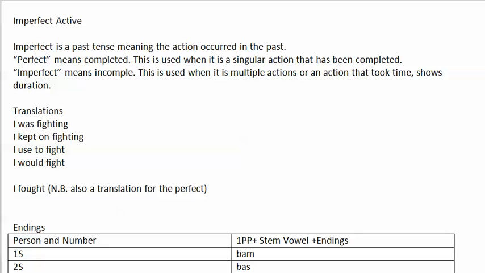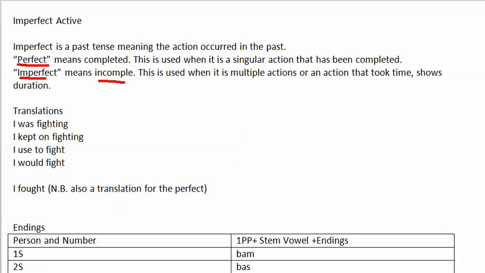The perfect, which comes from the Latin word perficio, means to be completed. So when you use the perfect tense, you're talking about an action that occurred in the past that has been completed. So this is like a singular action that was done and completed. So the imperfect means incomplete. So this is used when the action occurs multiple times or the action took place over a long period of time. You want to show this for a duration or expansion of time.